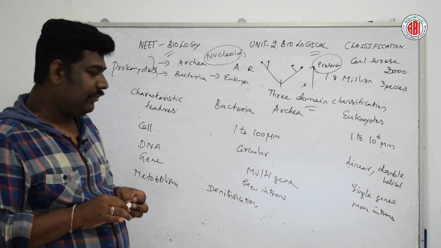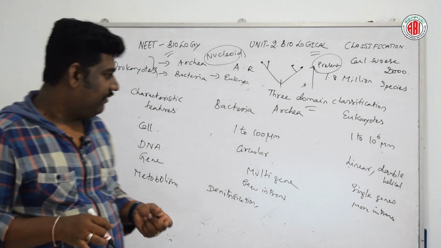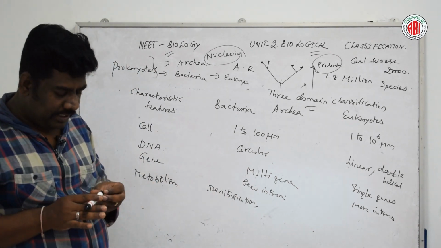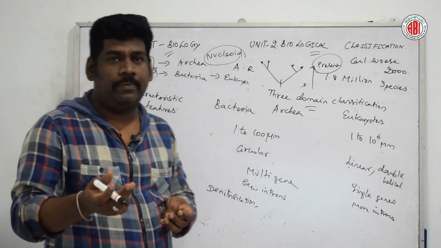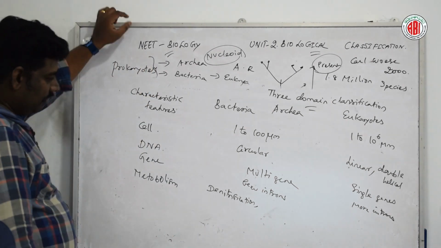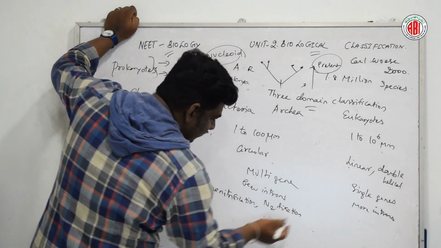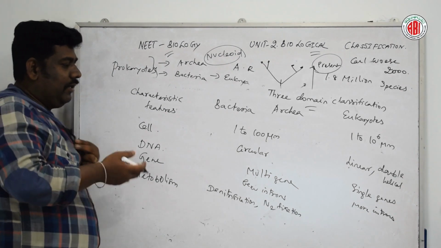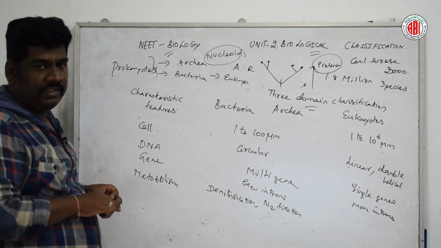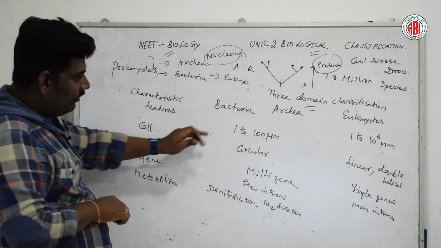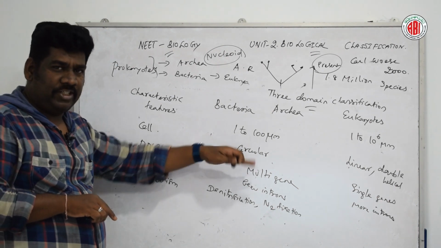Denitrification. Then next, nitrogen fixation. Many bacteria are involved in nitrogen fixation, especially in leguminous plants, the Rhizobium bacteria. Yes, the best example. Nitrogen fixation, leguminous plants, where the bacterium involved in nitrogen fixation is Rhizobium. And also a few bacteria are involved in anaerobic type of respiration.